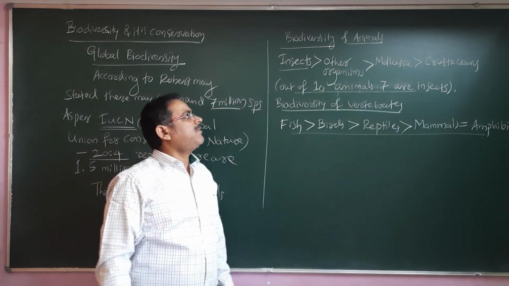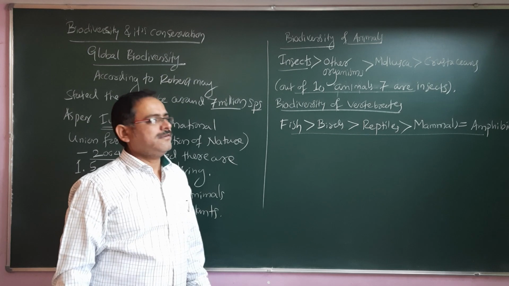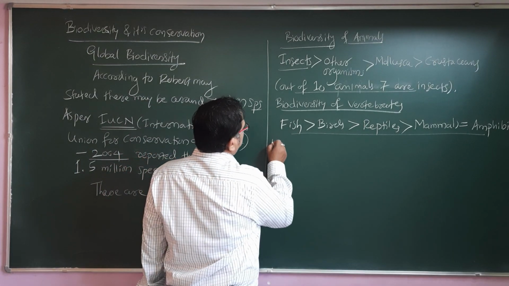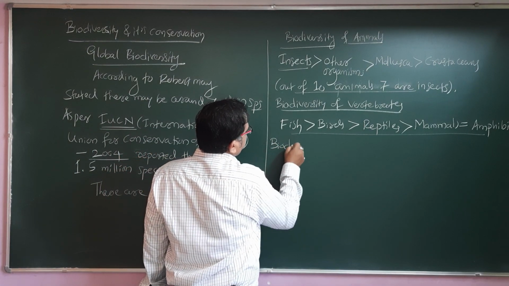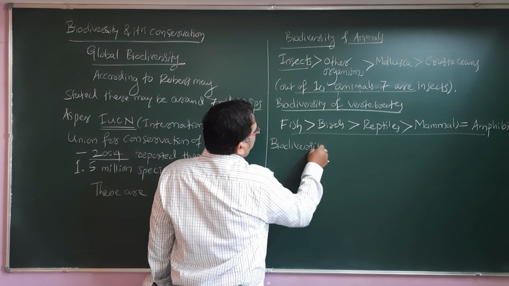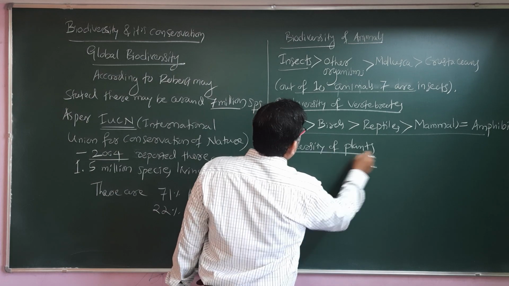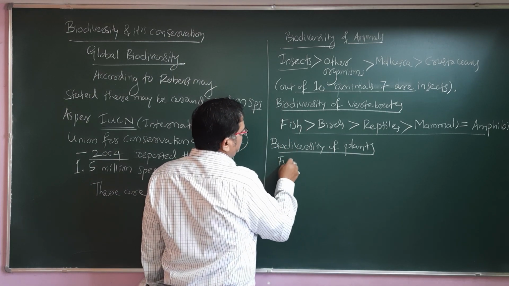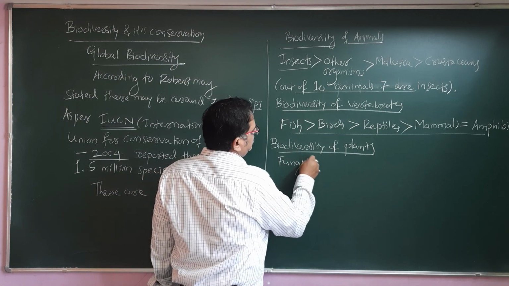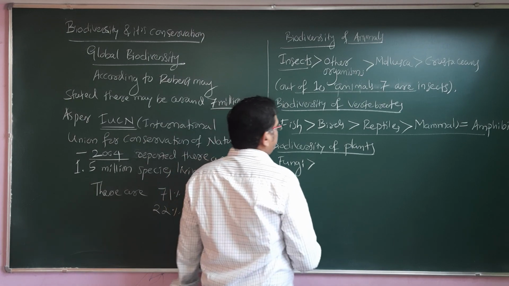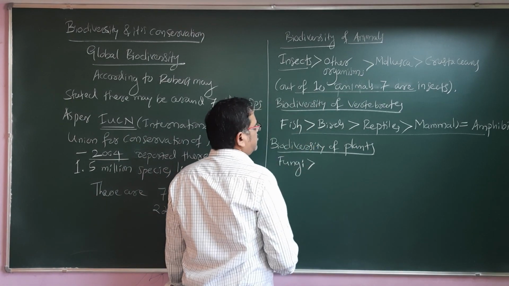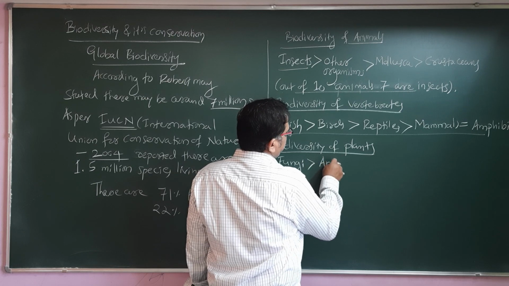When we talk about the biodiversity of plants, the highest species are fungi. Then come angiosperms, the flowering plants.